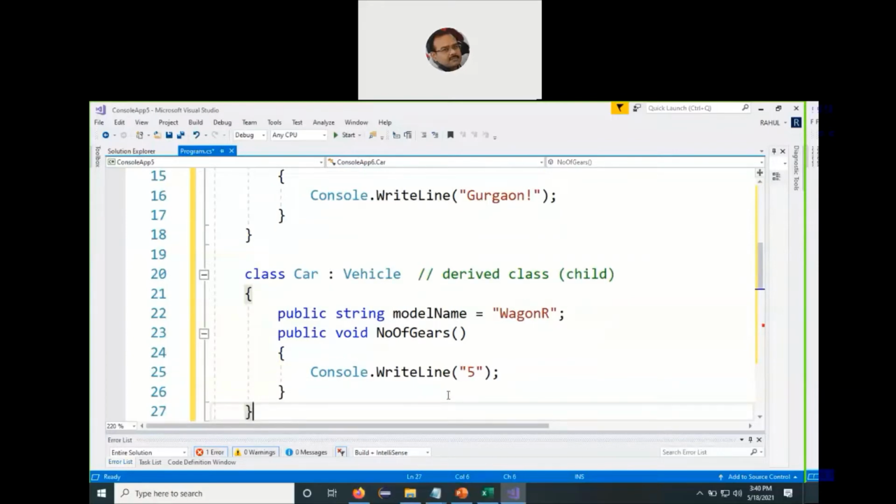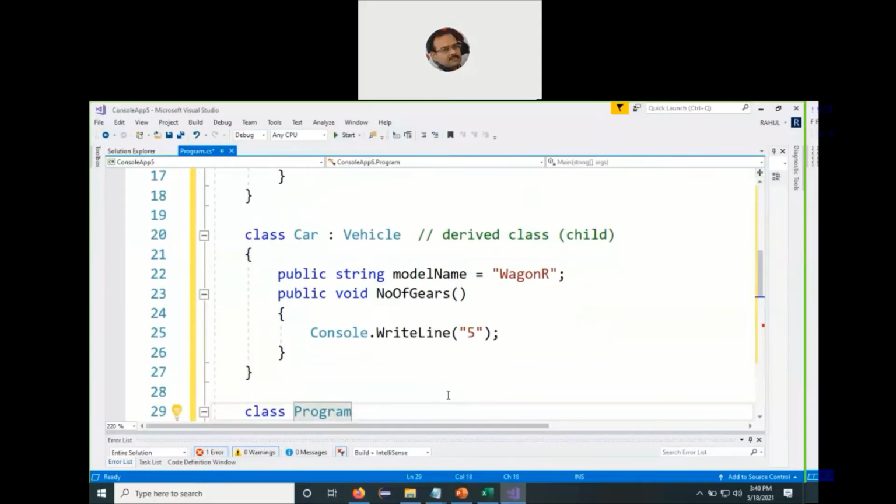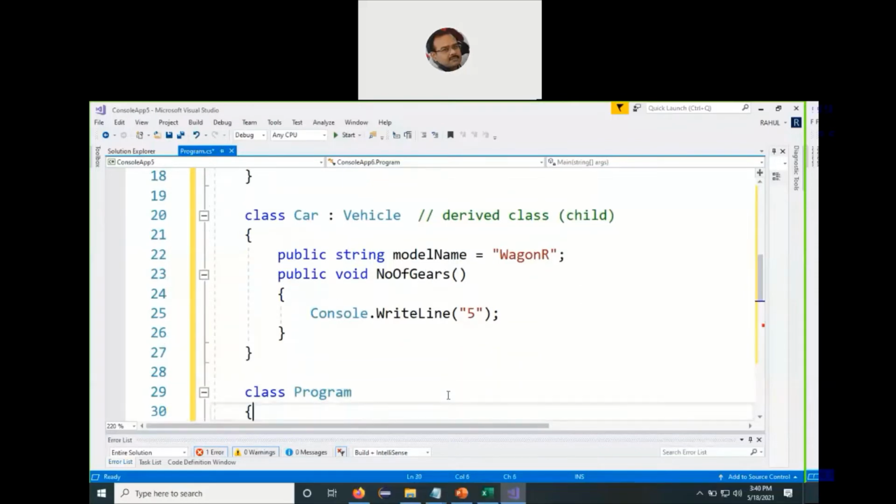So till now we have got two classes. One is a base class, one is a derived class. Both of them have their own member functions and their own member variables also. But all of them have been declared as public in nature, so easily they can be accessed. Now we go to the third class called program. And what we do here, we instantiate the derived class.